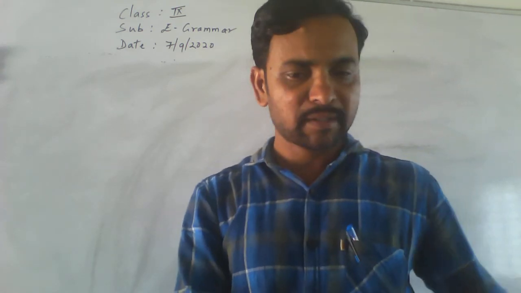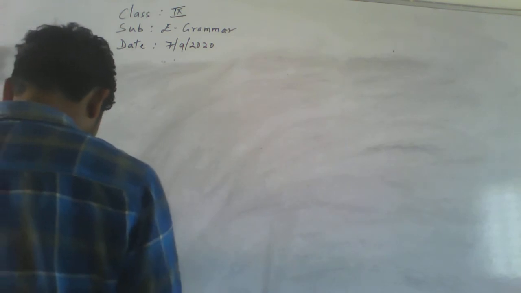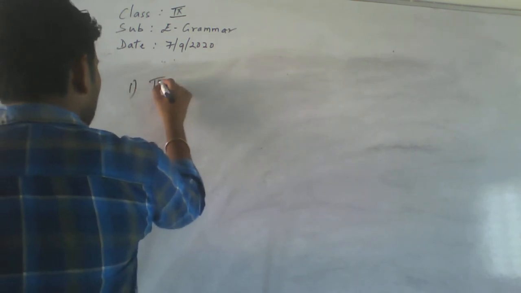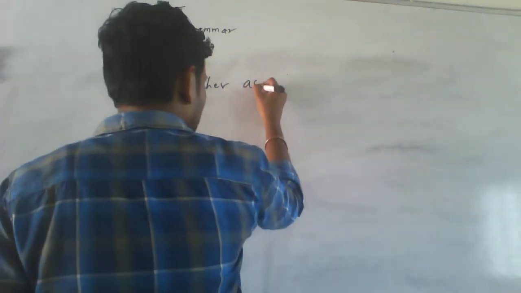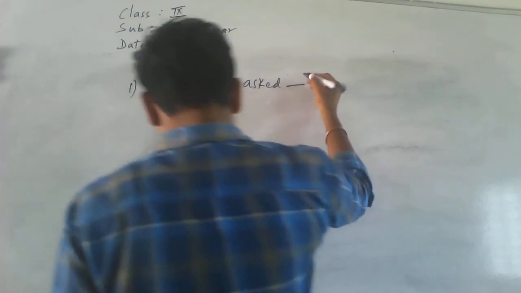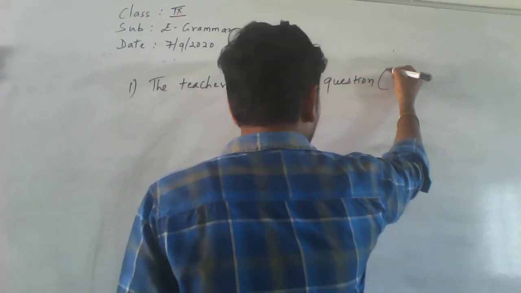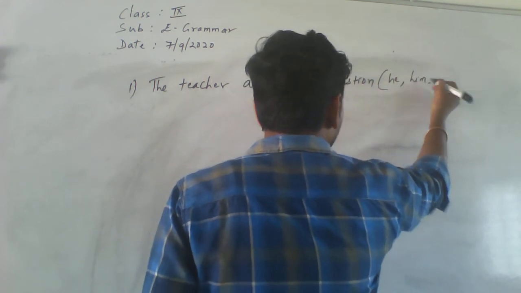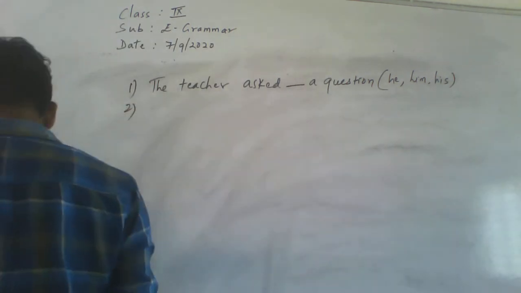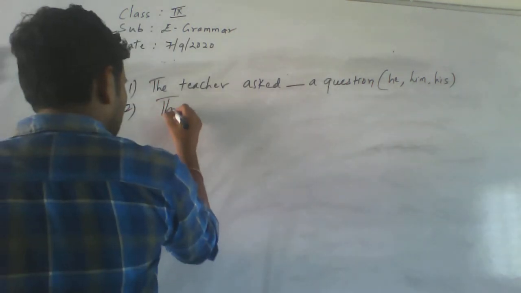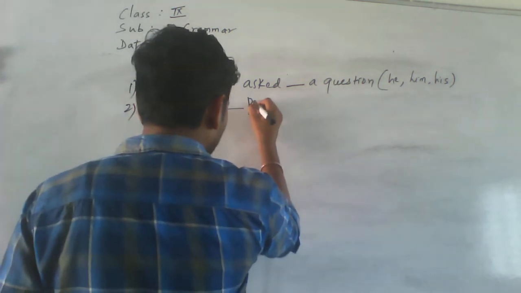Just look at the examples. I am going to write some examples on the board. Look at the first one: The teacher asked dash a question. In the bracket: he, him, his. Let's see the second example: This is dash pen.